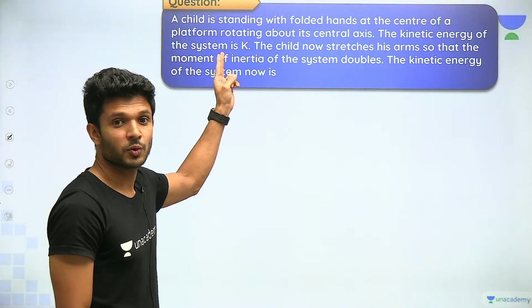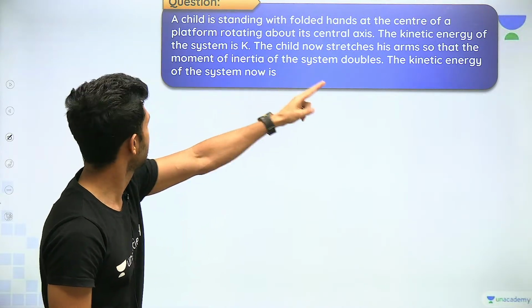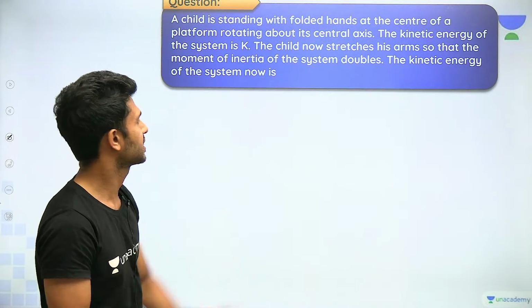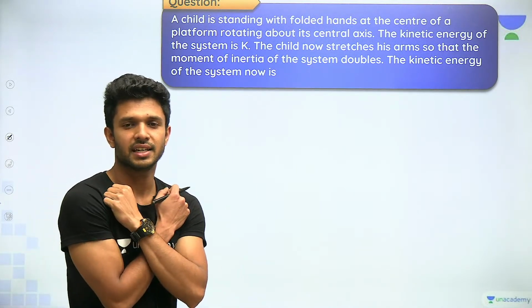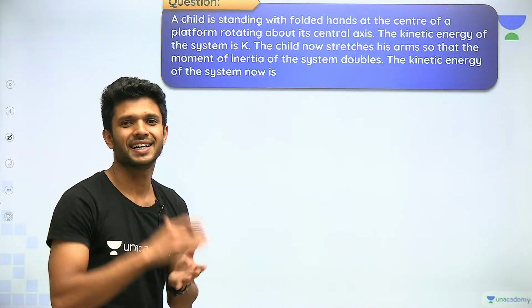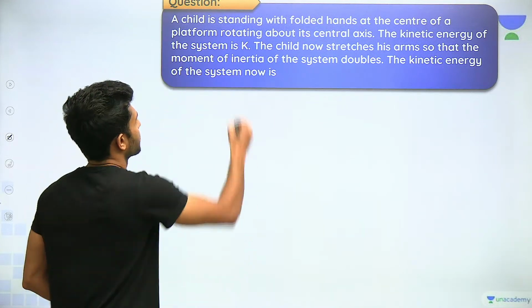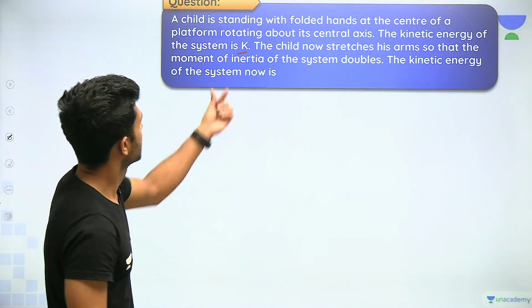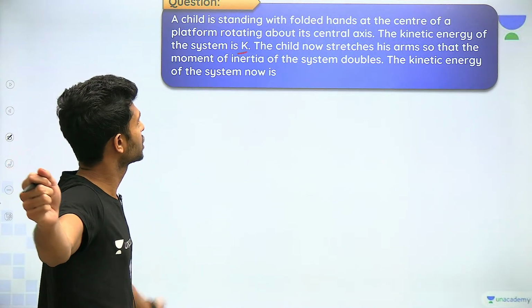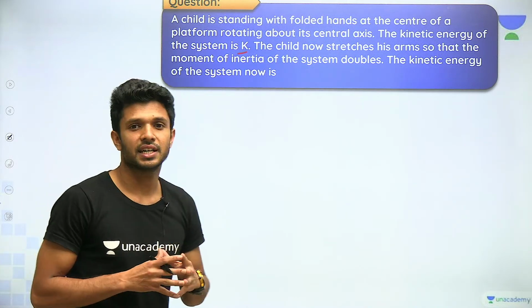A child is standing with folded hands at the center of a platform rotating about its central axis. ठीक है. Child ऐसे, he is rotating, just like almost like the concept of our ballet dancer. The kinetic energy of the system is K. It is given here. The child now stretches his arms so that the moment of inertia of the system doubles. Question is, what is the new kinetic energy of the system?